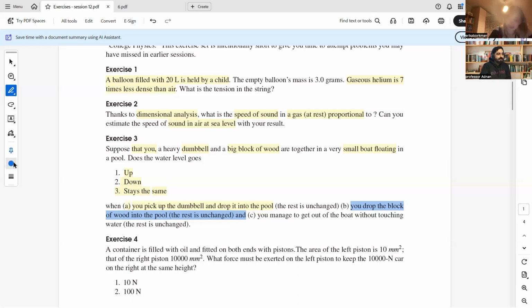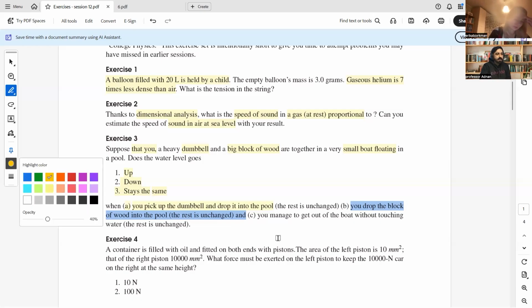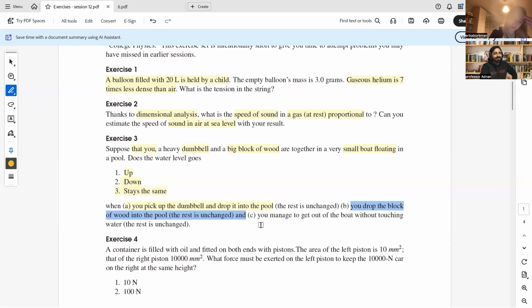And the last one is that you get out of the boat. Finally, you are dropping yourself from the boat into the water. These are the three cases. But before these three cases, I want to discuss density properly. Density is the mass per unit volume.